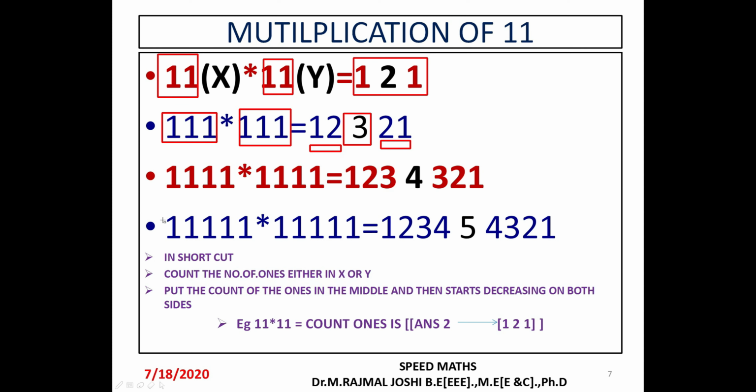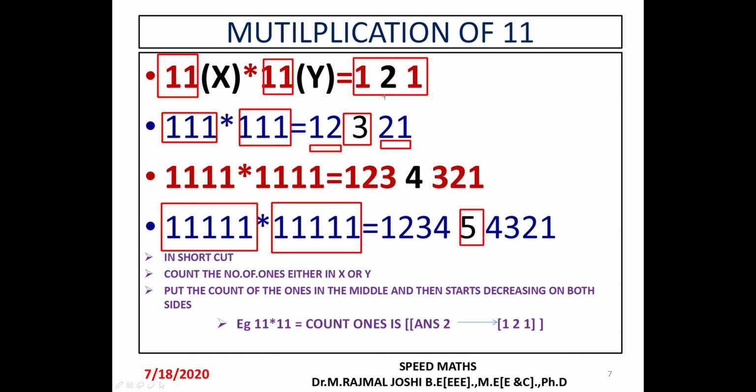In the same way, in the fourth example, we see how many ones we have in the x term, and then we'll see how many we have in the y term also. So here the count of ones in the x term is 1, 2, 3, 4, 5, and in y we have 1, 2, 3, 4 and 5. So the count of ones is equal in both x and y. So count that value and write that count in the middle. Always this is the procedure we need to follow.